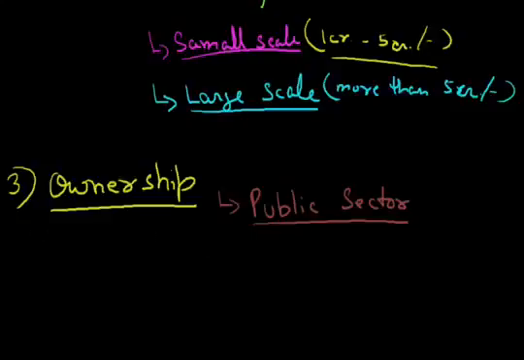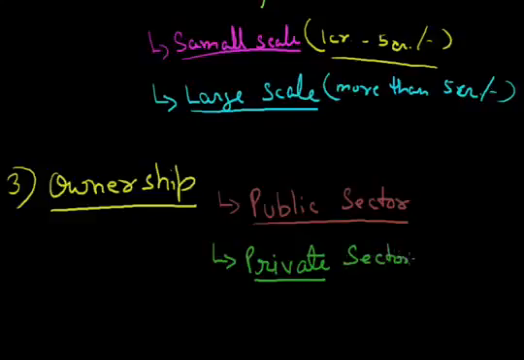The second type of industries is that industry where the owner is an individual. This industry is called a private sector industry, and the main motto of this industry is to earn as much profit as they can. The examples are all the private industries, Ambani groups, and Ratan Tata, etc., and private schools.